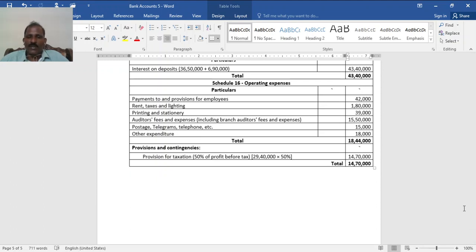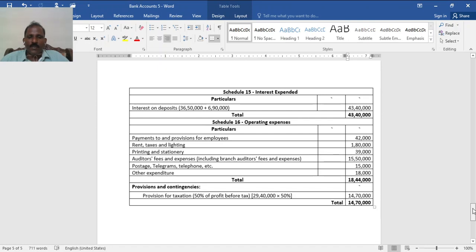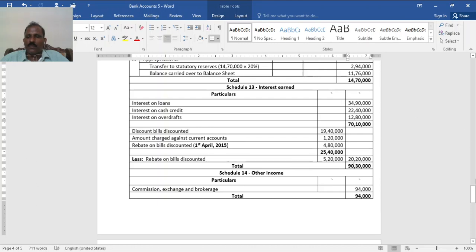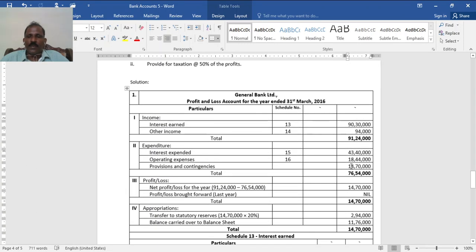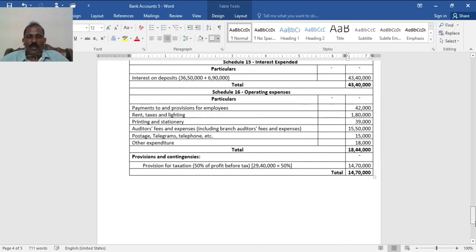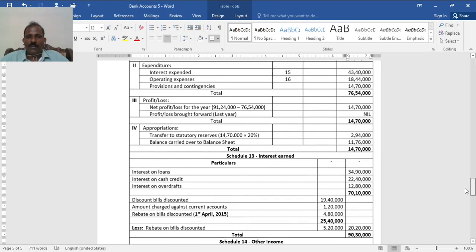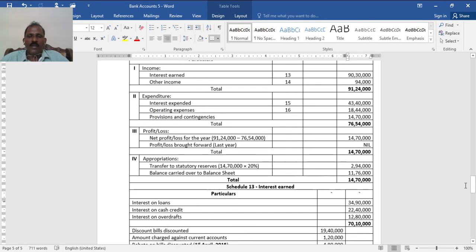Provision for taxation is 50% of profit before tax, so the difference you have to consider. Profit before tax means you have to find the difference first. See here, 19 lakh 24,000 interest expended including contingency, you have to find the difference, then you will get the profit before tax, 29 lakh 40,000, it's 50%, 14 lakh 70,000, and go back and add that to provisions and deduct.